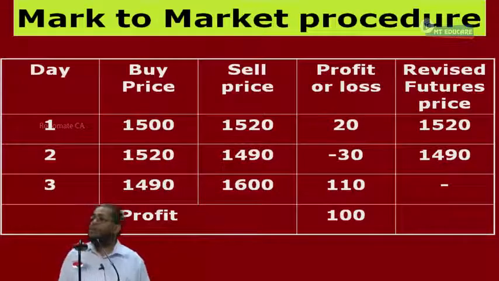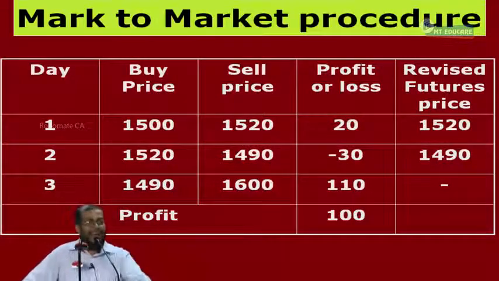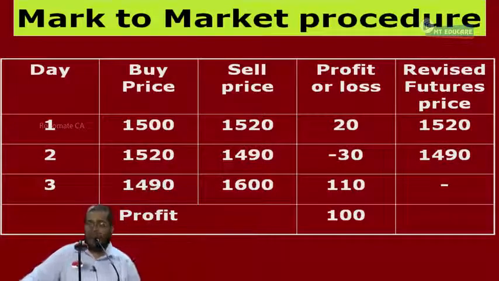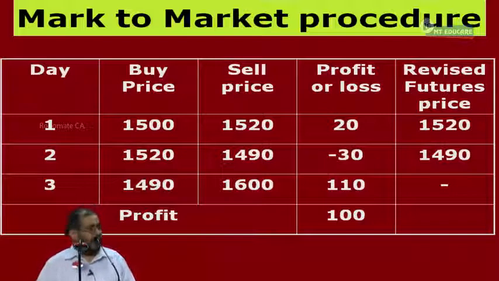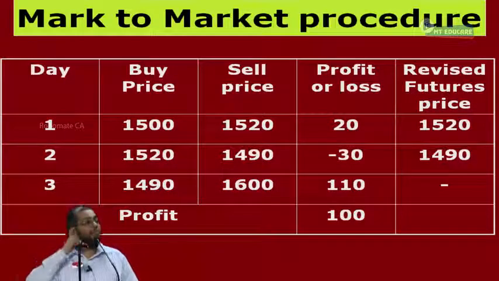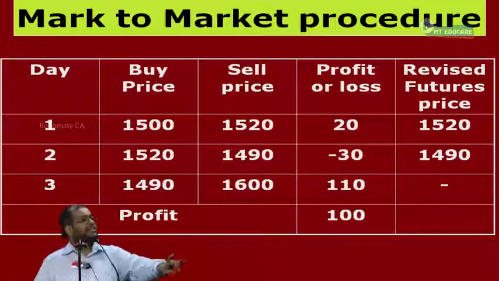Are you following the mark to market process or not? Now, simply, what is mark to market here? On a daily basis, the contract is closed and reopened the next day. Today it is closed at the settlement price and reopened the next day at the last day's settlement price and continued. Now, one last point, please. This settlement price, now 1520, how does the exchange determine it? Normally, the last traded price.